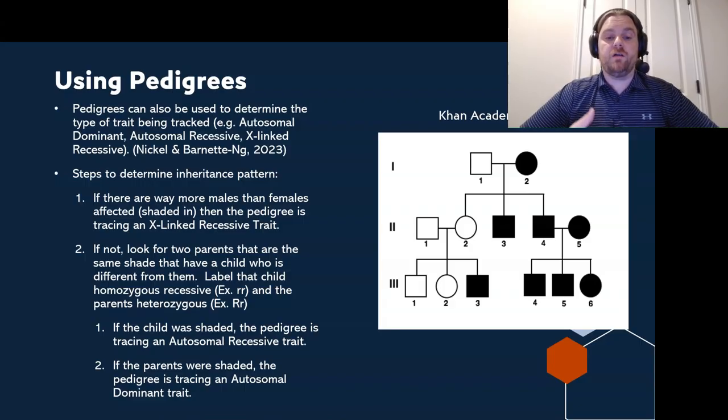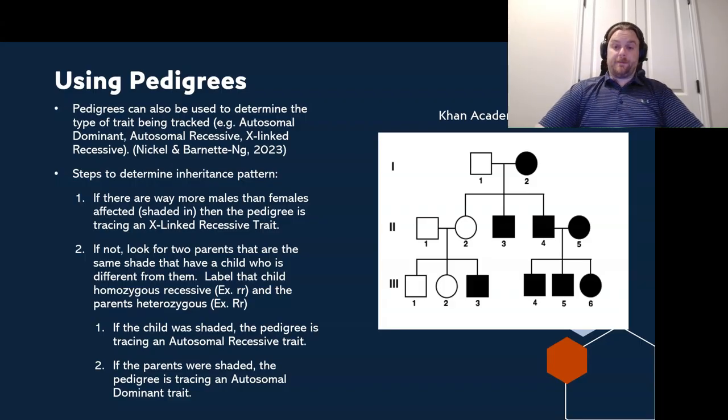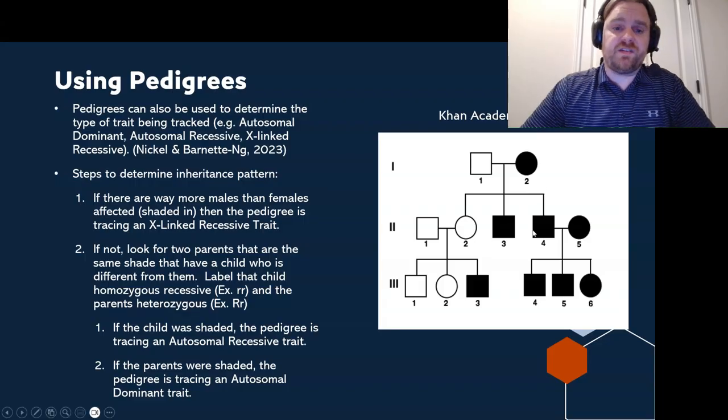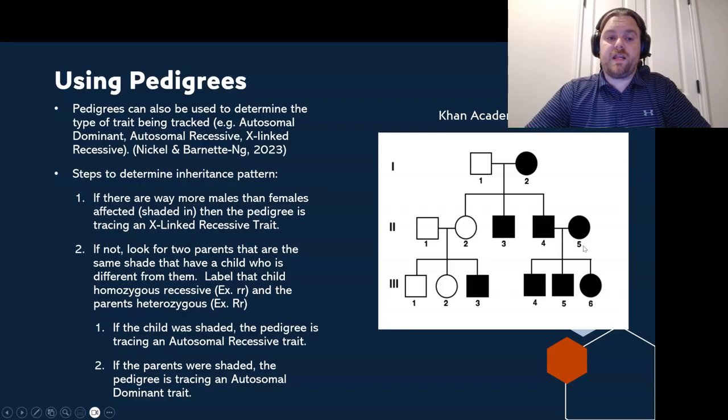So to further move into that, to determine whether it's autosomal recessive or autosomal dominant, you would look at the shading of the different people or organisms that are being looked at. If the child was shaded and the parents were not, then the pedigree would always be tracing an autosomal recessive trait. And if the parents were shaded and the child was not, the pedigree would be tracing an autosomal dominant trait. So let's apply these steps to this pedigree here.